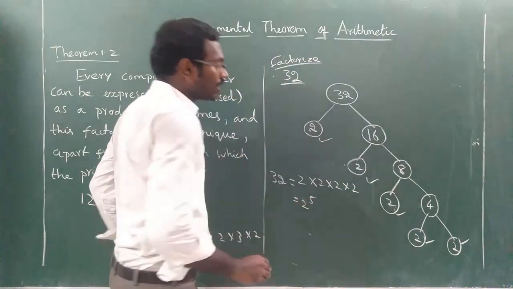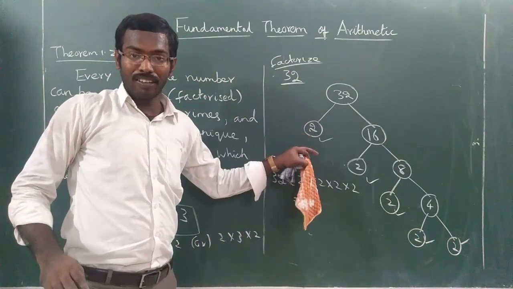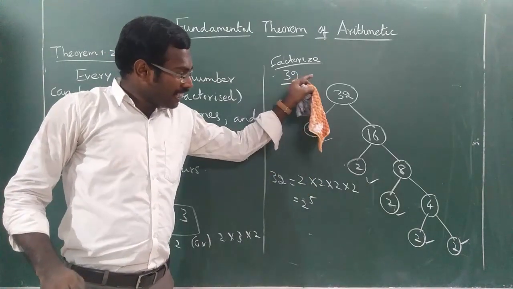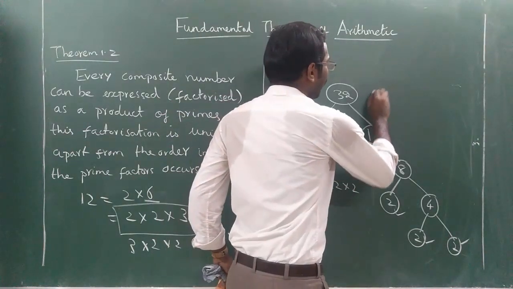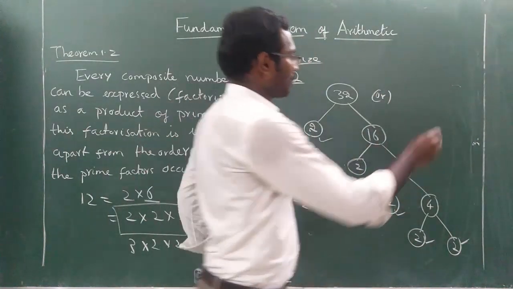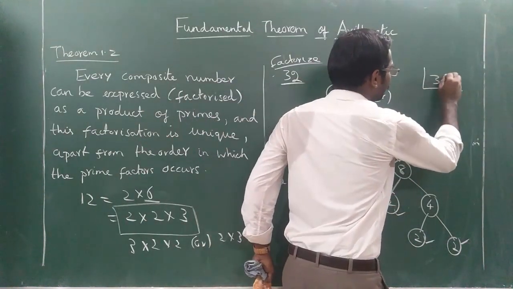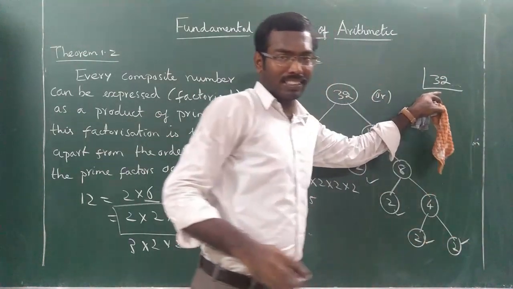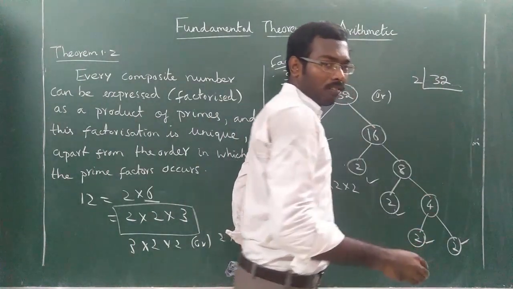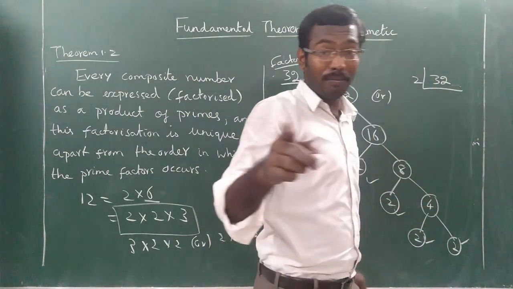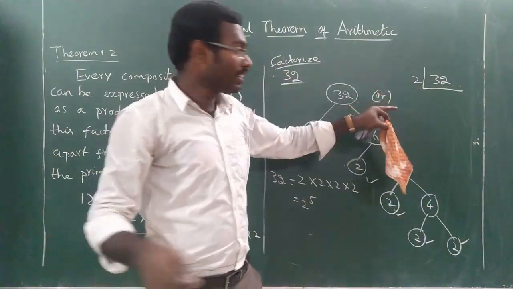This is called a factor tree. Understood? But this takes some time. Instead, it can be easily done like this. So 32. This method is very familiar to us, isn't it? 32 is divisible by 2. So when you divide 32 by 2, are you all following me? Please listen carefully.